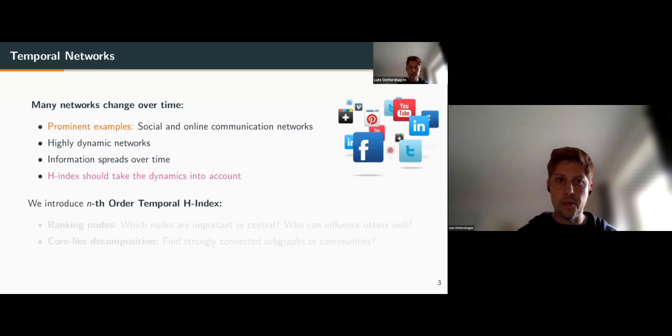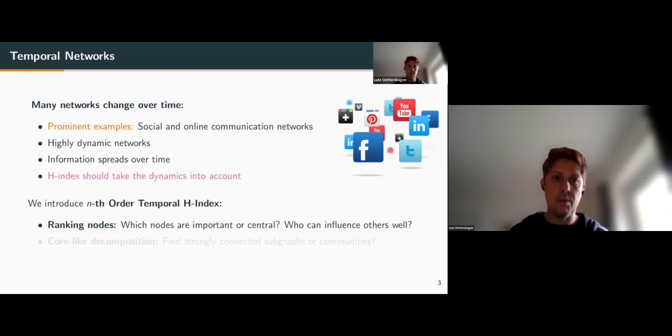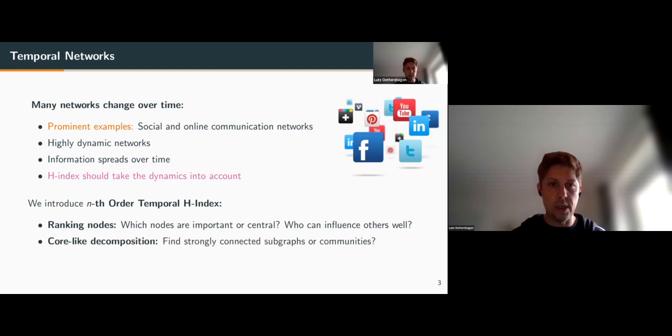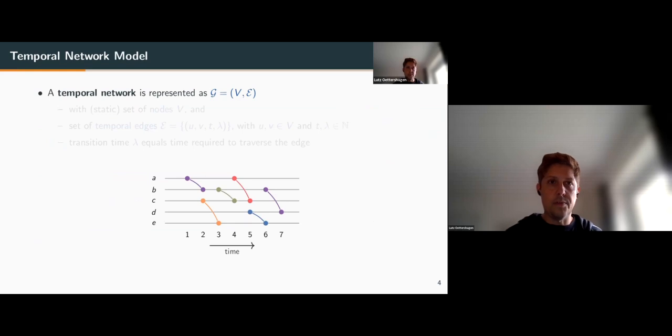To this end, we introduce the nth order temporal H-index. We can use it for two things. The first is to answer which nodes are important or central, in terms of how strong the influence of nodes over the other nodes in the network is, and then we can rank the nodes. Furthermore, it leads to a core-like decomposition where we are able to find strongly connected subgraphs or communities in these networks.